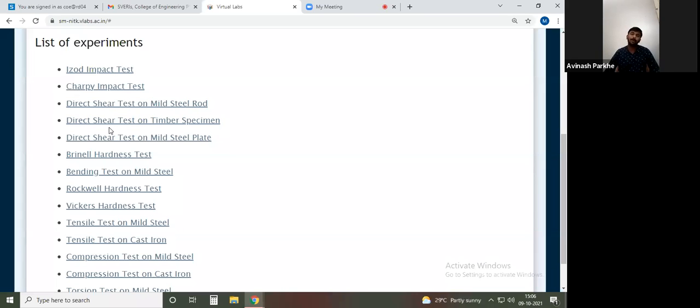But now, as per the modified syllabus, if you look at our regular syllabus of the mechanics of material, in the first chapter, that is simple stress and strain, there is one theoretical point.